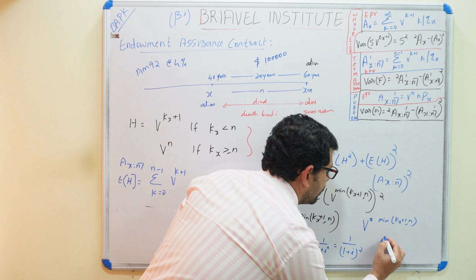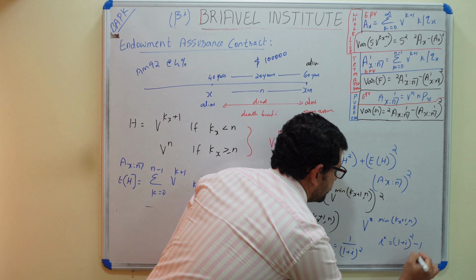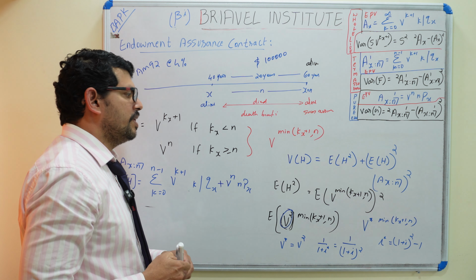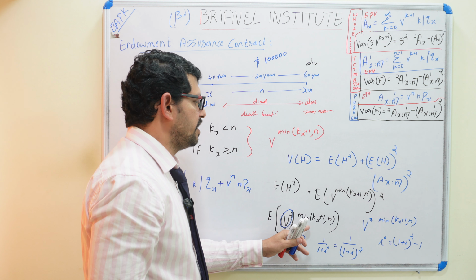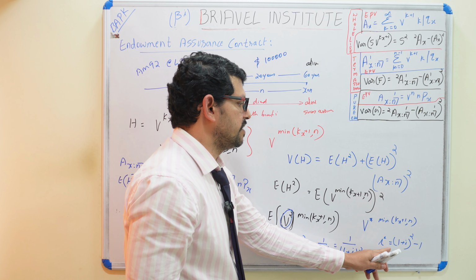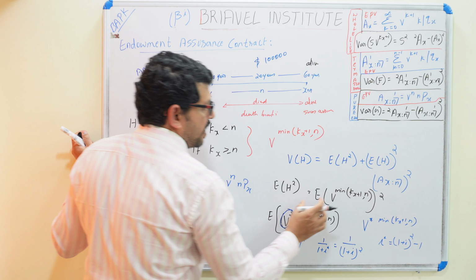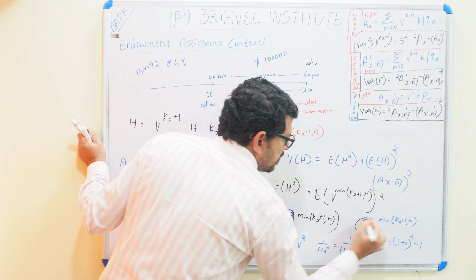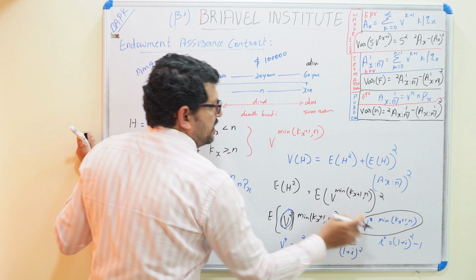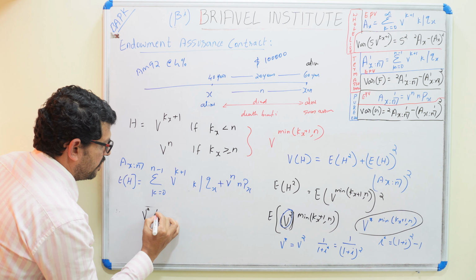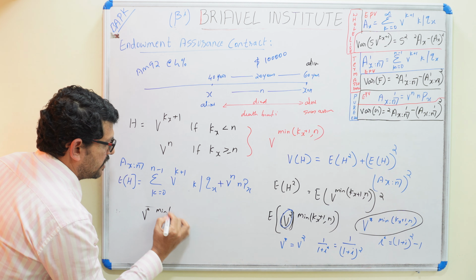So if you are calculating i star, you will get (1 plus i) whole square minus 1. This term is calculated with the interest rate i star, which is (1 plus i) whole square minus 1. So we write this by giving the prefix 2. Instead of H square, we can give the prefix 2 and calculate this. This is the same as the expectation of H with v star, v star to the minimum of K_x plus 1 and n. So this is the same as the expectation of A_xn.